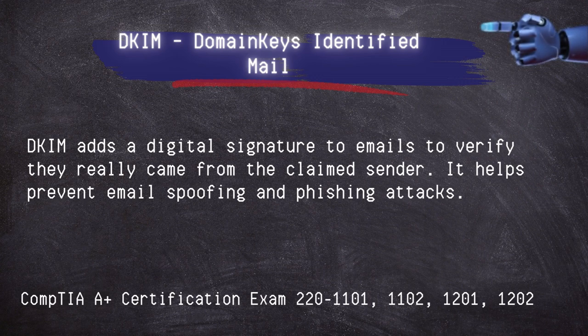DKIM, DomainKeys Identified Mail. It adds a digital signature to emails to verify they really come from the claimed sender. It helps prevent email spoofing and phishing attacks.